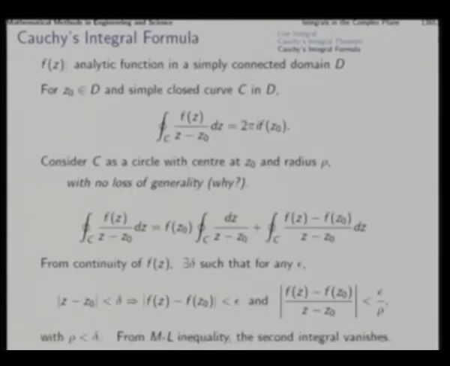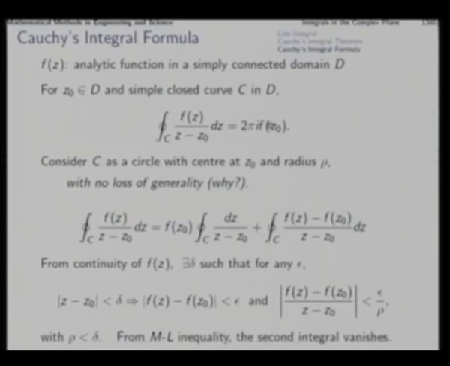That is, if the function is easy to integrate over a contour, and its value over the boundary points is known, and at the interior point we want to evaluate the function, then this same integral formula can be used to develop this integral divided by 2 pi i, and that gives the function value at the interior point z0.